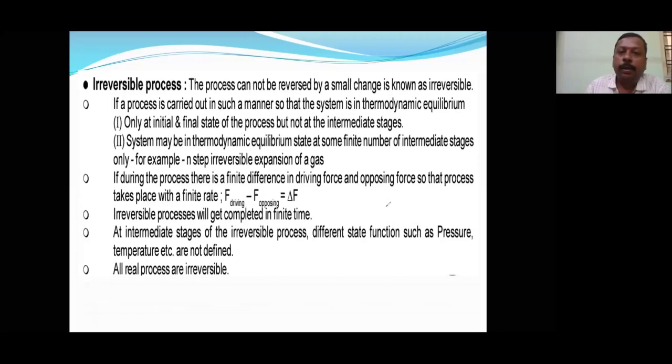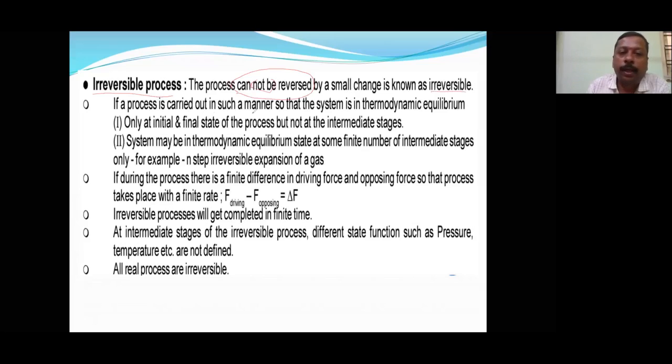That was regarding the reversible process. Now we are going to study the irreversible process. In the reversible process, it is carried out infinitesimally slowly, so that the system is always in equilibrium with the surroundings. It can be reversed by a small change. But if the process is irreversible, then it cannot be reversed by a small change. That is called irreversible.